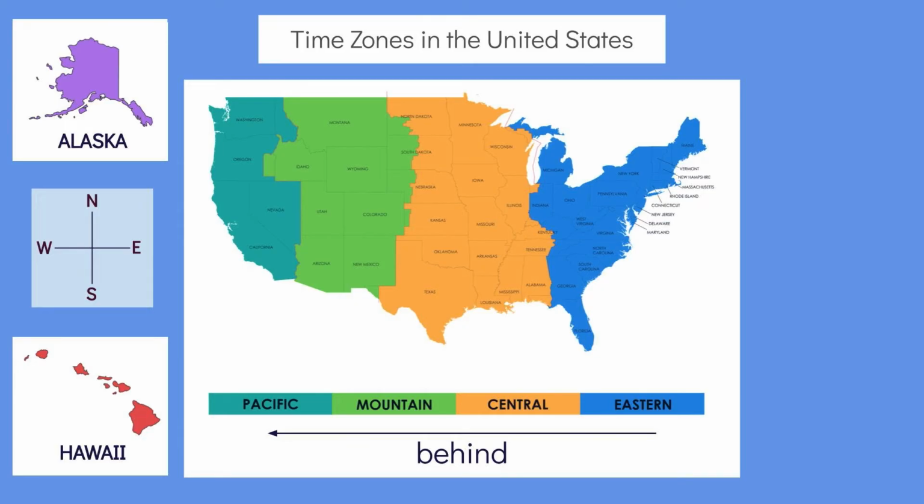Alaska is in a separate time zone, and Hawaii has its own time zone too. Starting in the Pacific Time Zone, we'd have to travel west 1 time zone to get to Alaska, and even further west to get to Hawaii, so both of these states are in time zones that are behind the Pacific Time Zone. Now, let's use this information to solve some problems.